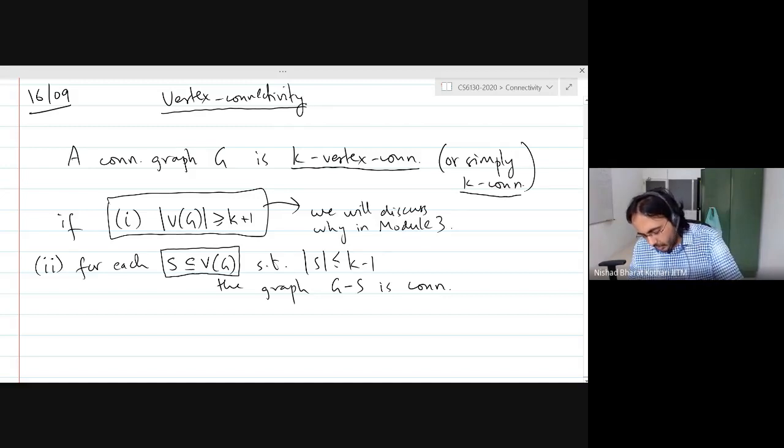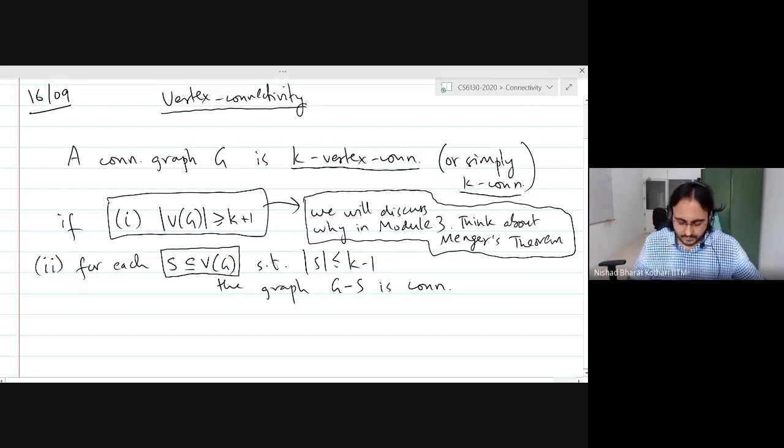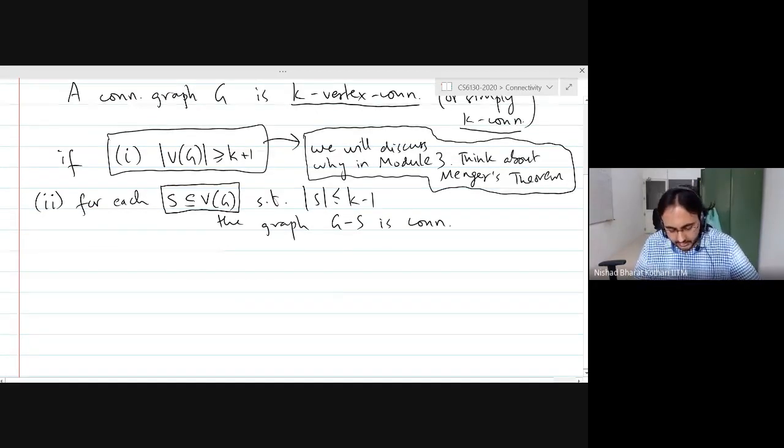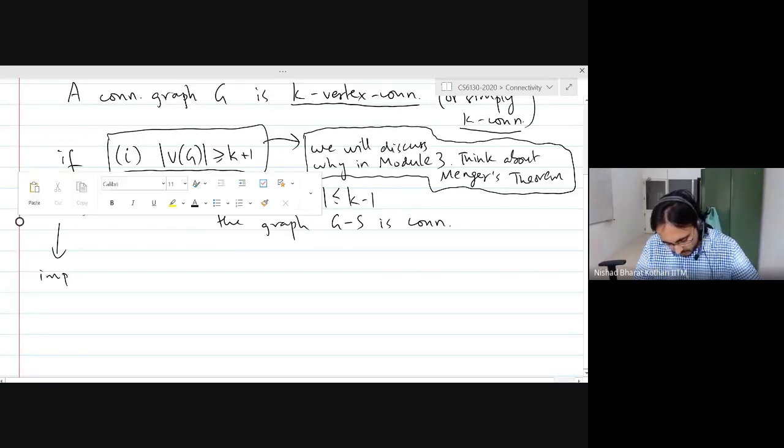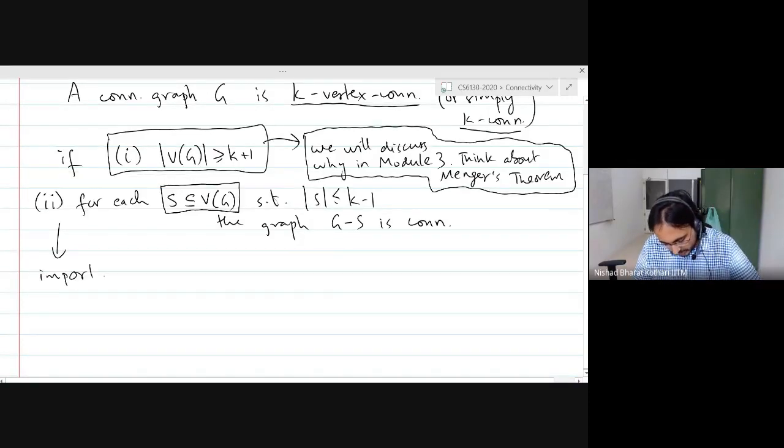For those who have taken a course in graph theory, think about Menger's theorem. If you know what Menger's theorem is, then think about it and you will see why this condition is necessary. So this is a technical condition. The more important condition is this one.